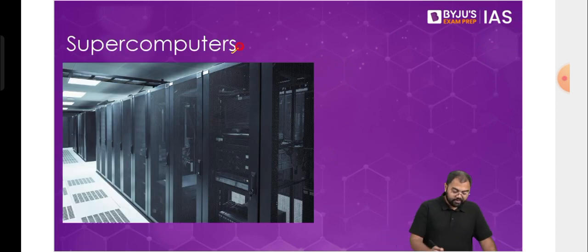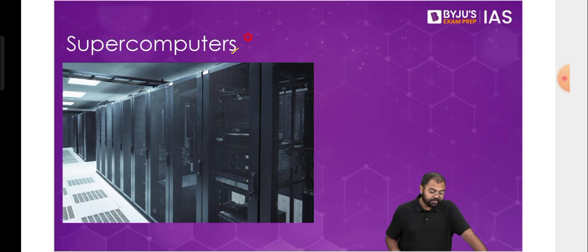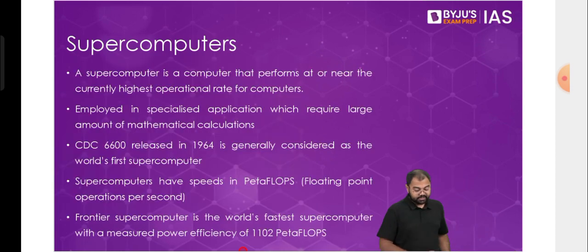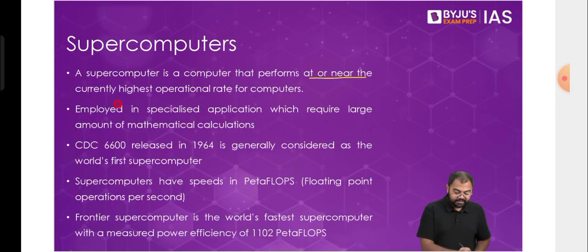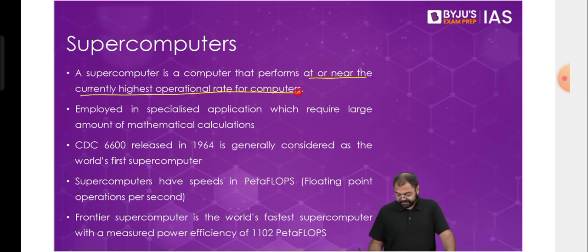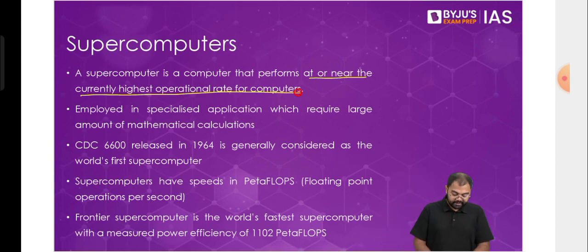Now we come to a very, very important topic again, and this is about supercomputers. When it comes to supercomputers, first and foremost, why are we calling them supercomputers? And second, where do we use these supercomputers? We call it a supercomputer because this is a computer that can perform at or near the current highest operational rates for any computer. That is why these are called supercomputers, because their operational rates are among the highest for any computer that exists right now.